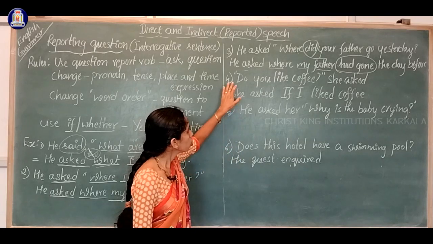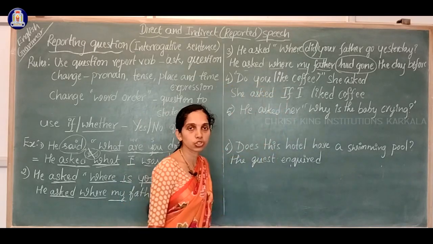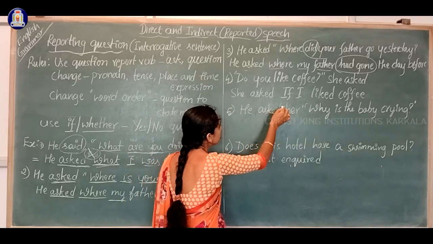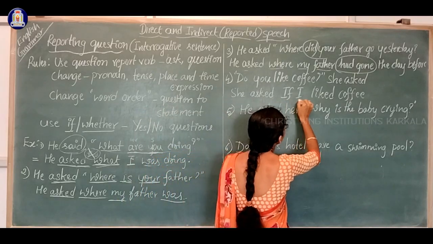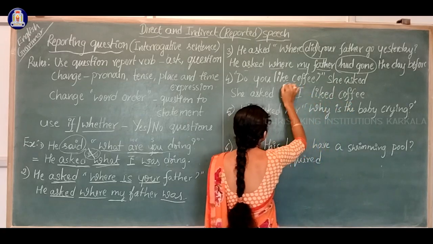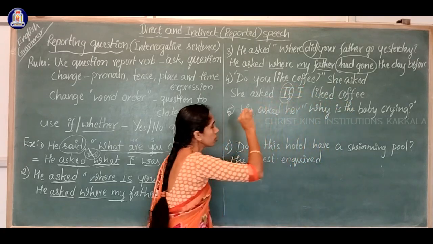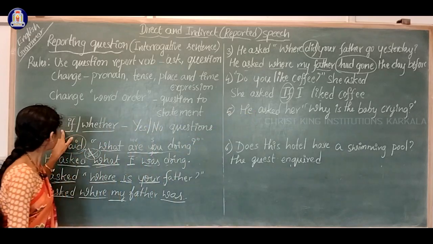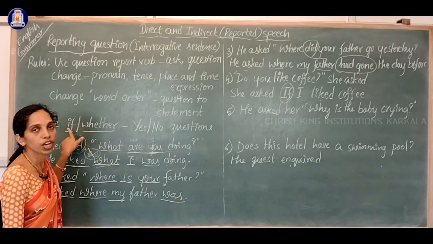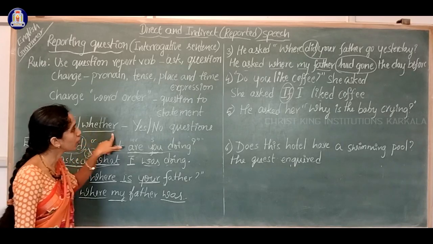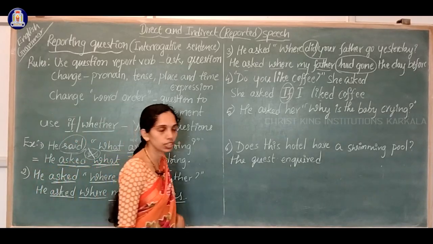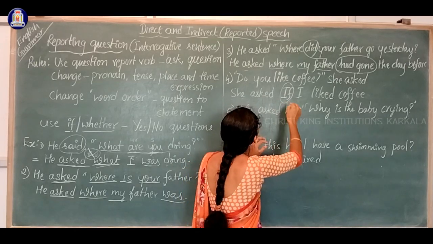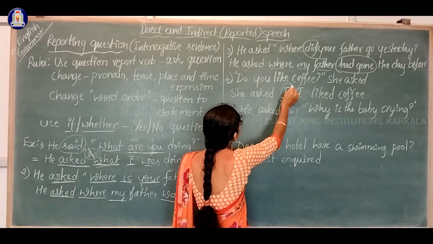Look at here. Do you like coffee? She asked. So here she asked if I like coffee. What have we used here? If. What I said here, for yes or no questions, we have to use either if or whether as the linking word, right? So here she asked if. So here, do you like coffee?